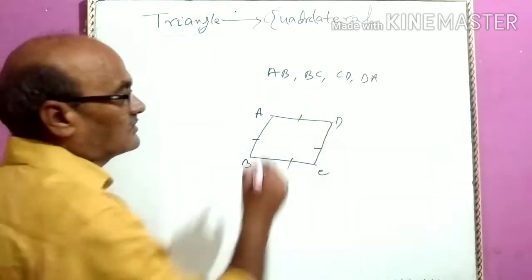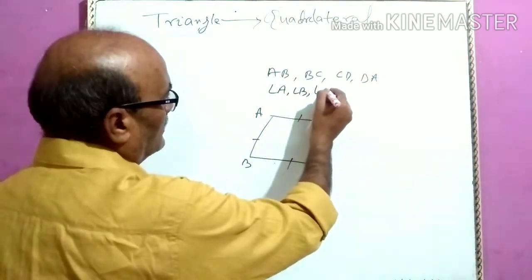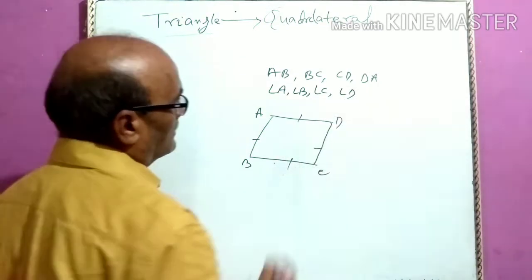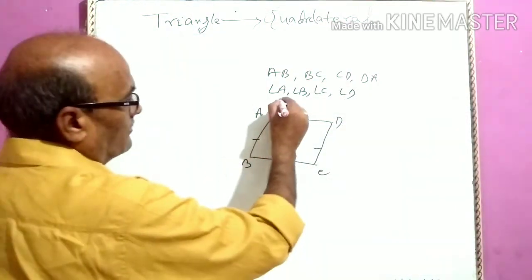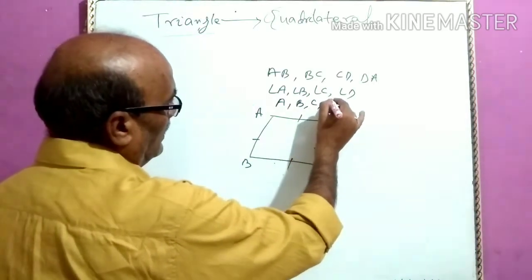There are four angles: angle A, angle B, angle C, angle D. And there are four vertices: A, B, C, and D.